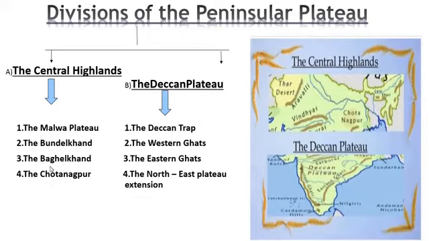These are the four parts of Central Highlands. These four parts constitute the Central Highlands. Next, the Deccan Plateau. In the Deccan Plateau, there are divisions: here is the Deccan Trap, and this is the Western Ghat.